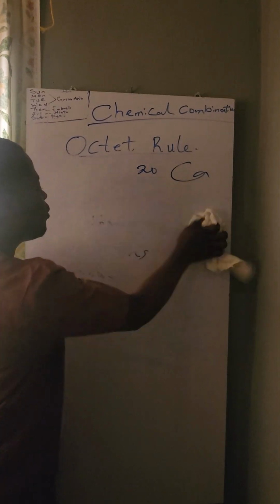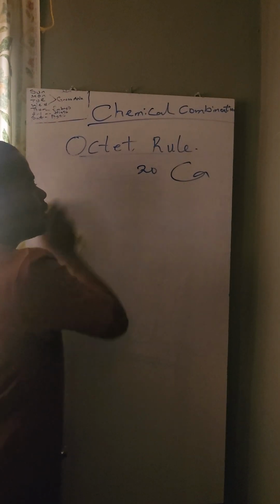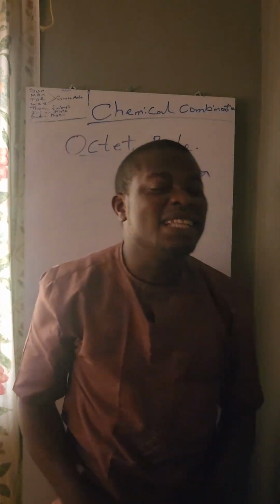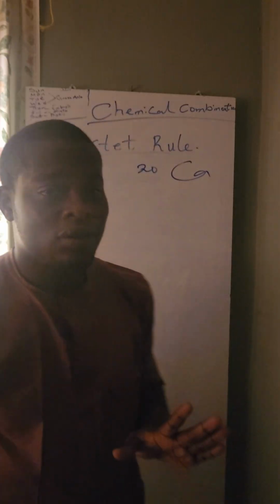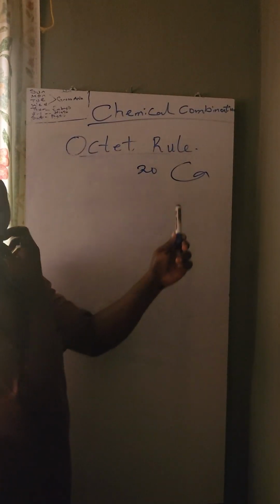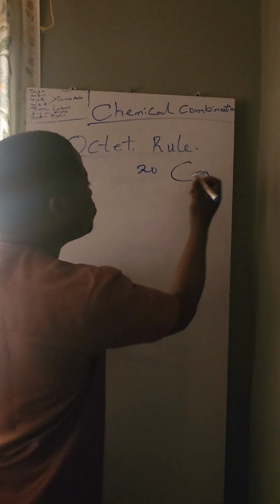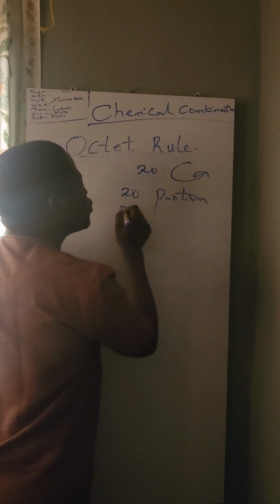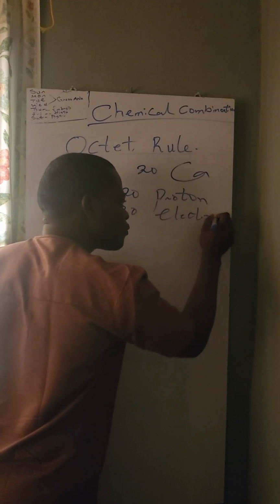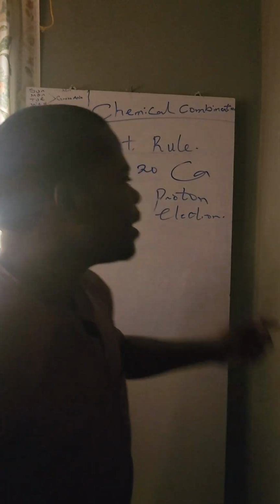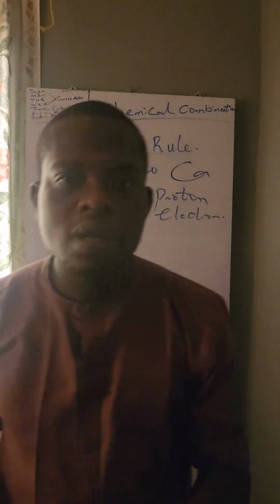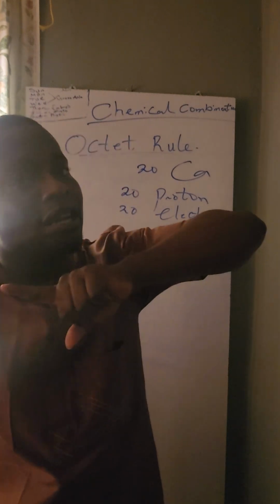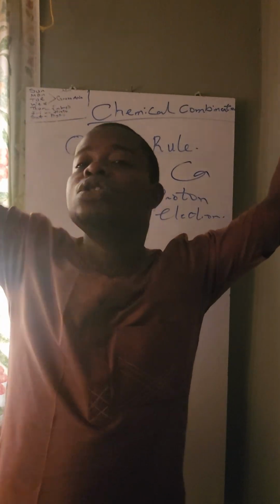Now, because it is a neutral atom here, we don't feel anything: no plus, no minus. It means it is a neutral atom. So here you can see it is number 20. Since it's neutral, calcium has 20 protons and 20 electrons. But calcium is electropositive, because the last shell has 2 electrons, so it will lose them.